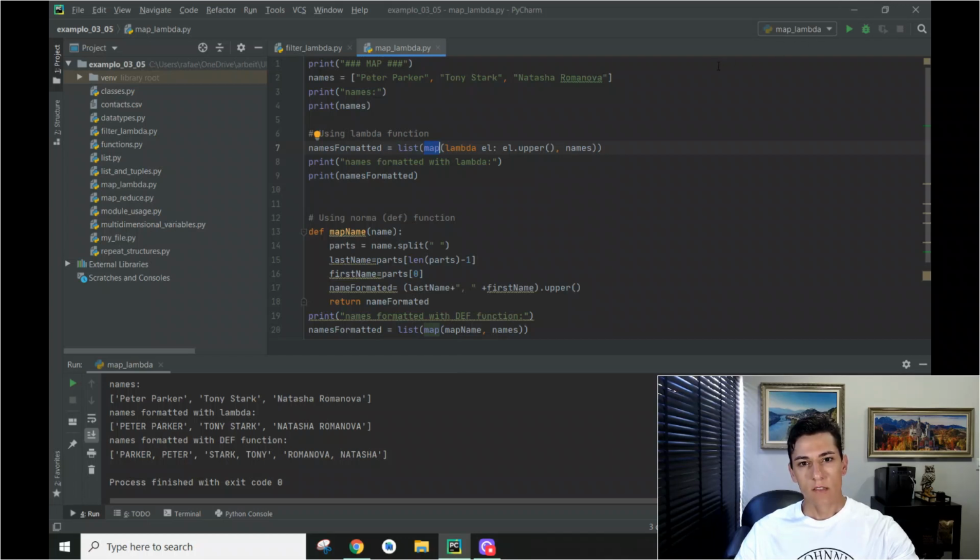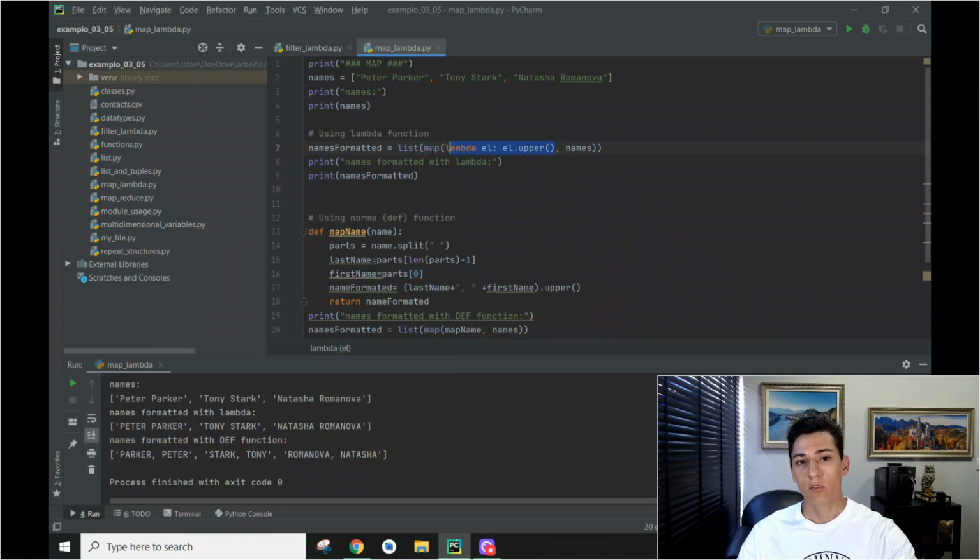In this video, let's use the map function of the Python programming language. This function is very useful when we have one set of data, one array of numbers or strings or any kind of object, and we want to perform some transformation to map each element of one array to a transformed version of this element. So the output of the map function will be a new array, a copy of the original array, but each element will be transformed based on one function.